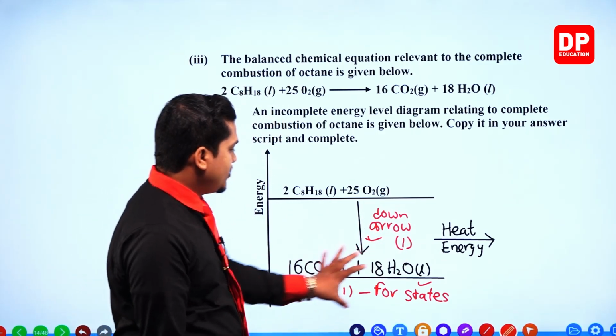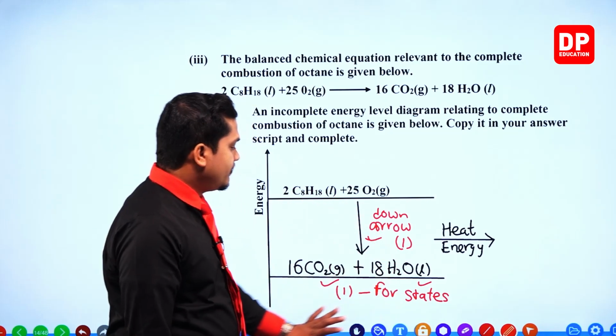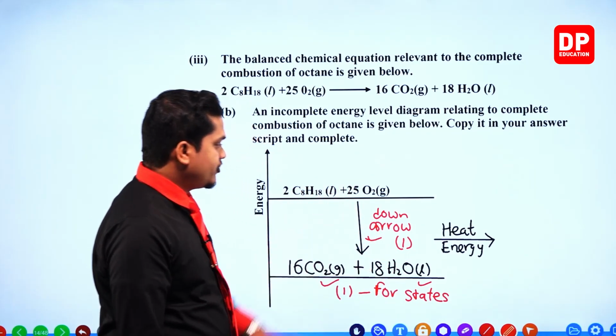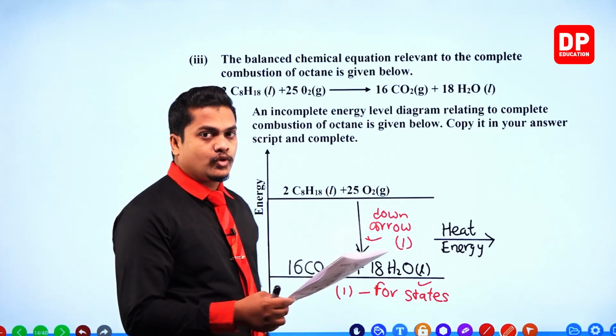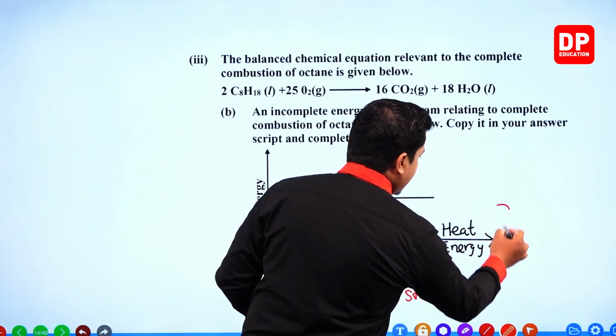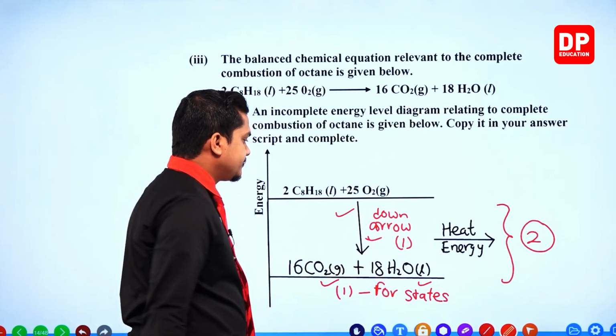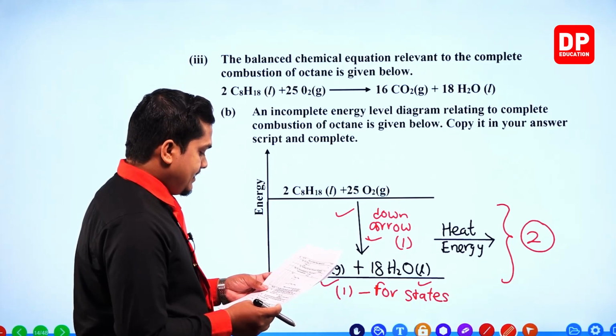For the states and the correct order of substances, 1 mark. Then for the arrow down, 1 mark. So altogether you will receive 2 marks for this question. Okay, then the next one.